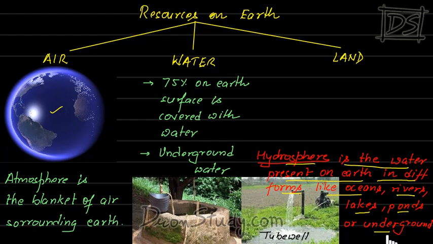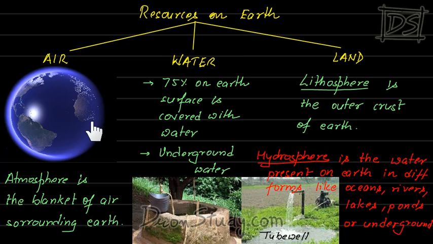Right. Now comes land. There's nothing to be told about it. You know what it is. Land is very important. We live on it. So we use one more technical term for land, that is called lithosphere. We can say lithosphere is the outer crust of earth.